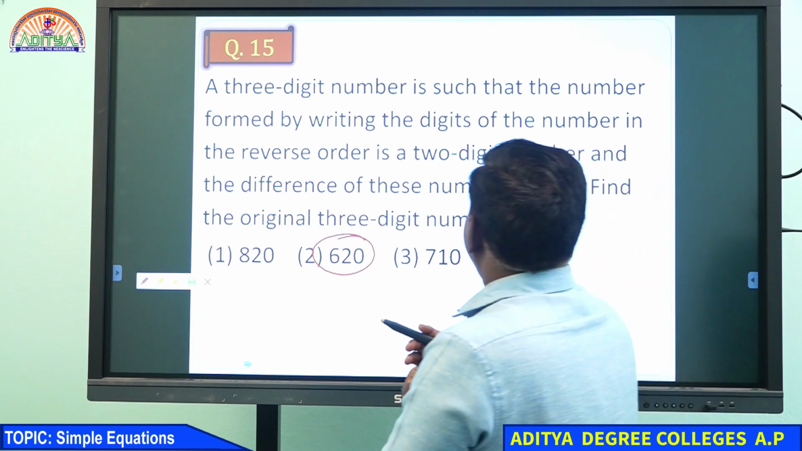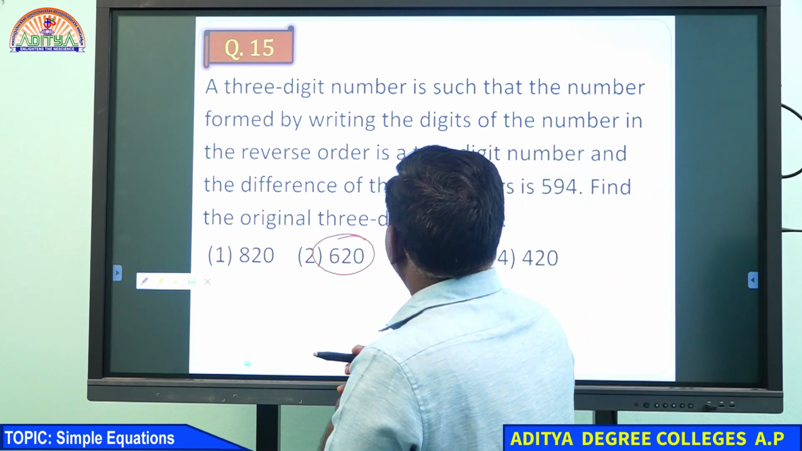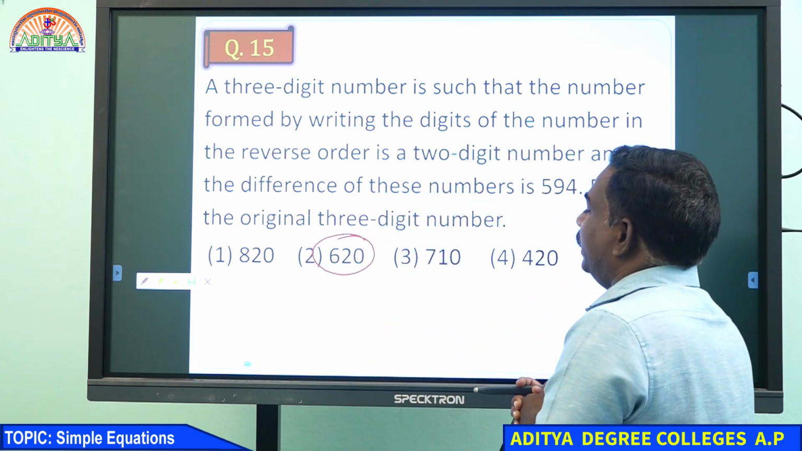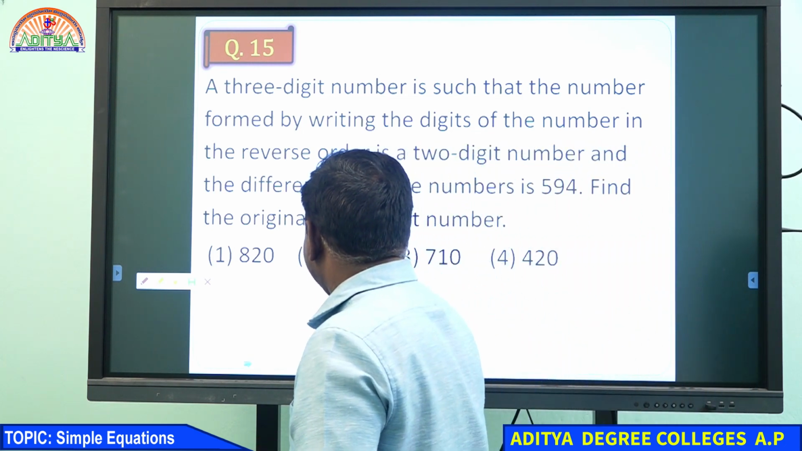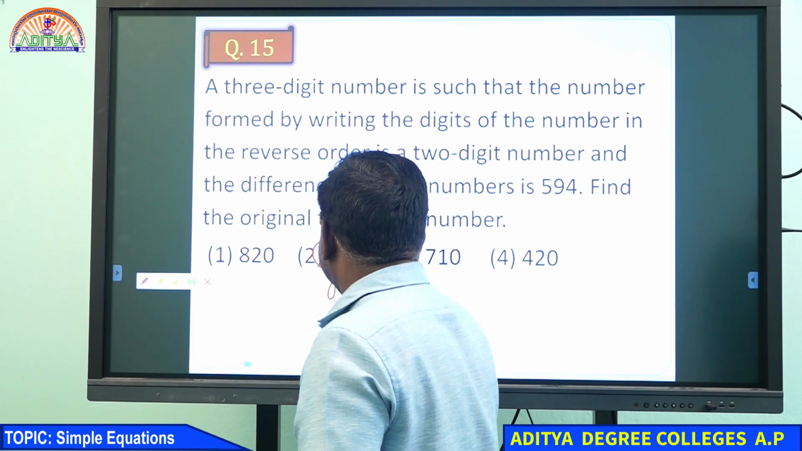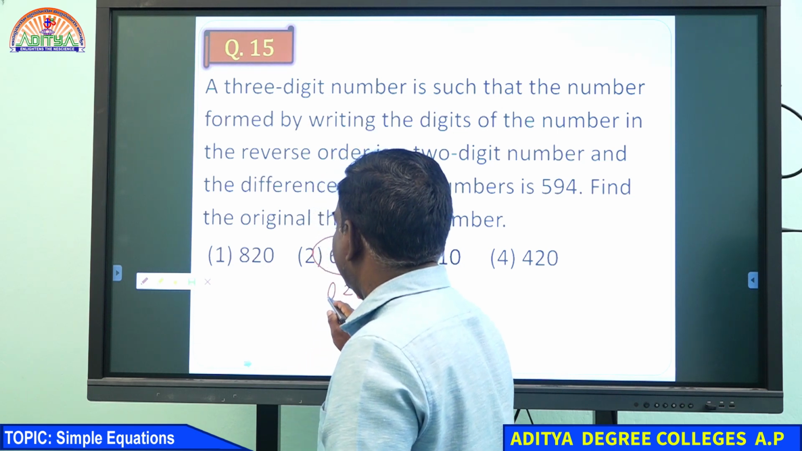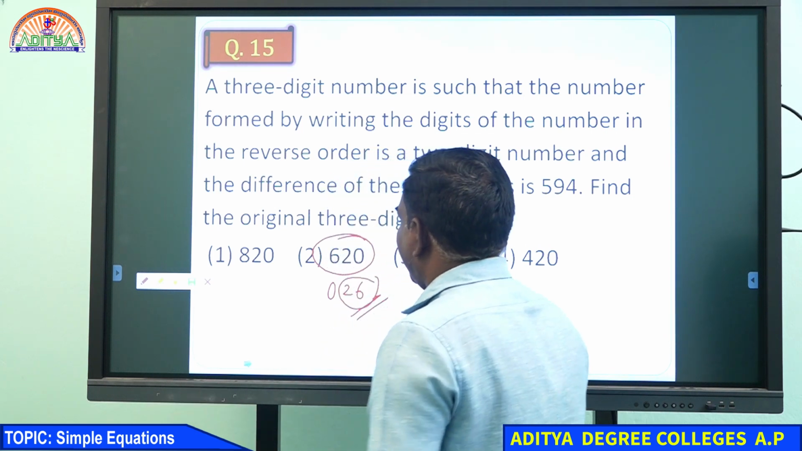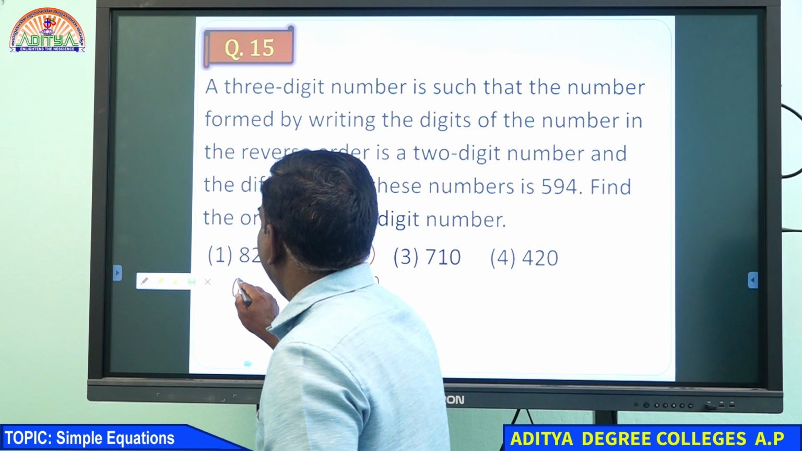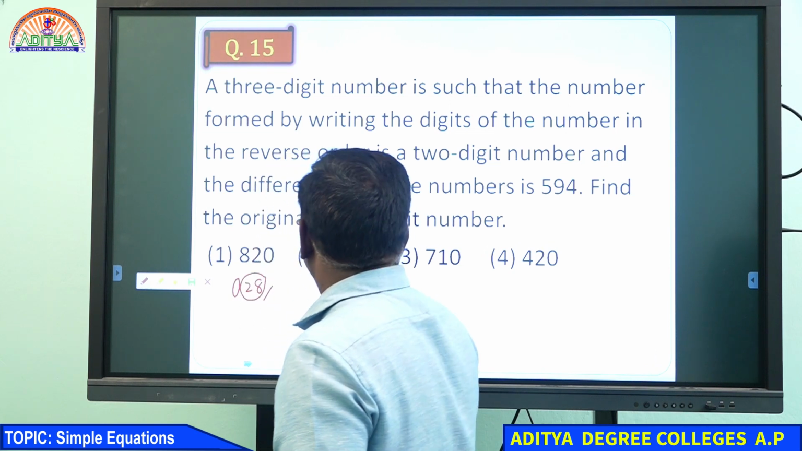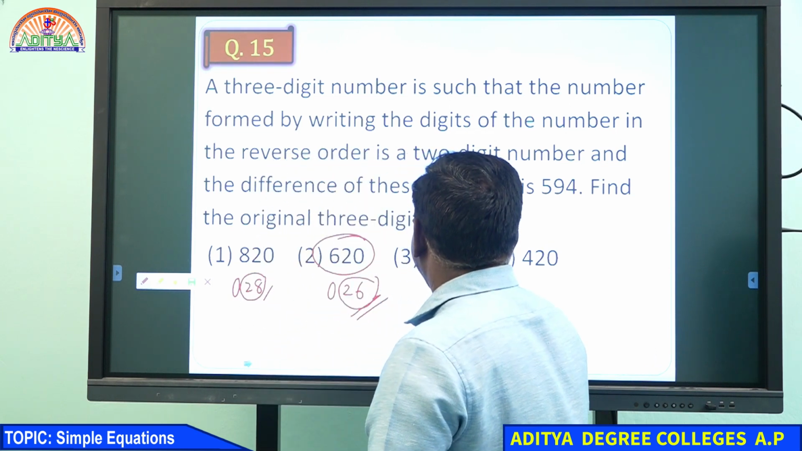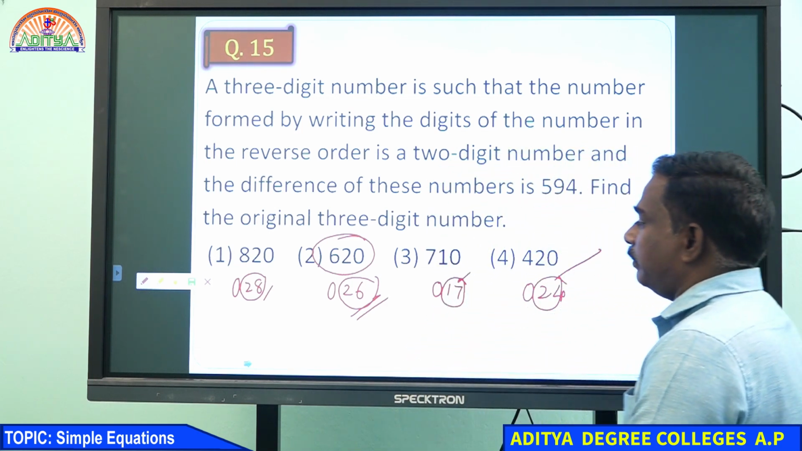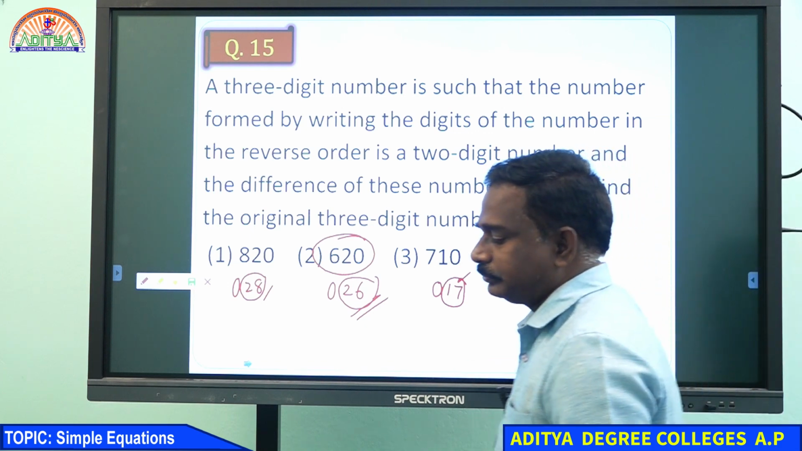A 3-digit number such that the number formed by writing the digits of the number in the reverse order is a 2-digit number. So, reverse order, 0 to 6. A number starting with 0 has no validity, so it is a 2-digit number. Satisfied. Here also a 2-digit number, satisfied. The first condition is satisfied by every option.